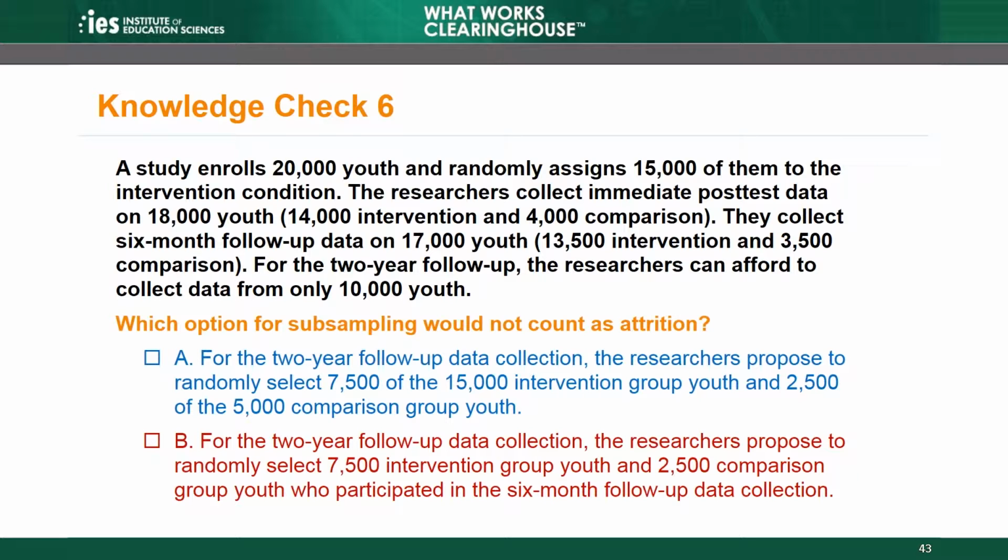The researchers proposed to select from among the youth who responded to the 6-month follow-up. Because this is not a subsample from the original sample, the researchers are not applying the exclusion criteria in the same way to both the intervention and comparison groups. The WWC would assess attrition at the 2-year follow-up time point relative to the 20,000 youth who originally went through random assignment. This concludes our review of attrition, Module 2 of the WWC's Group Design Standards Training.